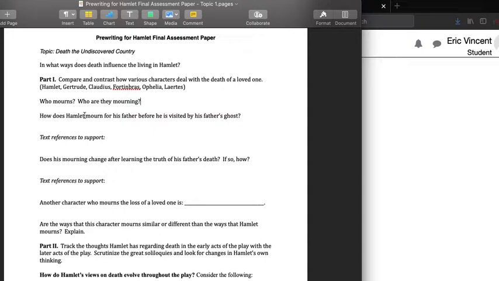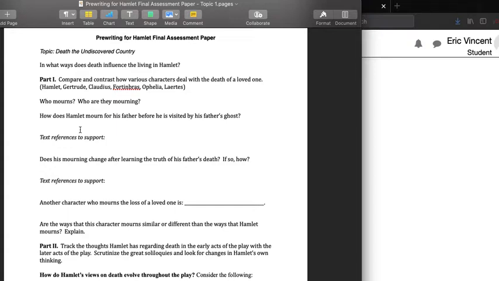If this is the one I would be looking at, who mourns and who are they mourning? I would start by listing those things and talk about how Hamlet and Gertrude are mourning the death of King Hamlet, and how Fortinbras is mourning the death of his father, as is Ophelia and Laertes. Just quickly get a listing of who's dead and who's mourning. After that, I'd go to the next question.